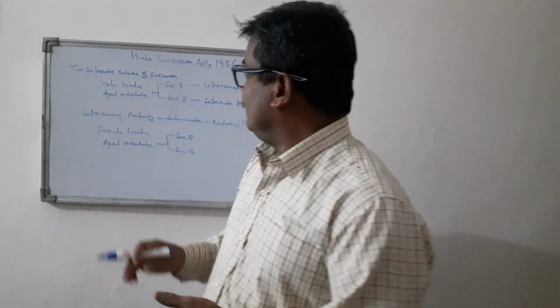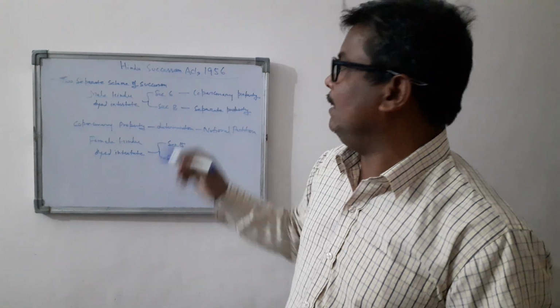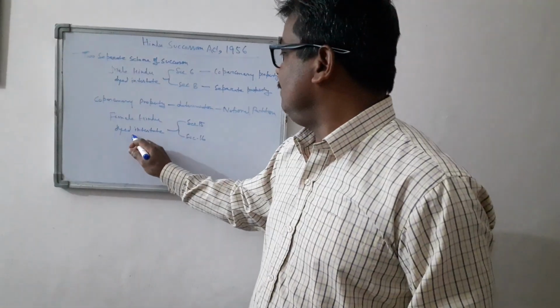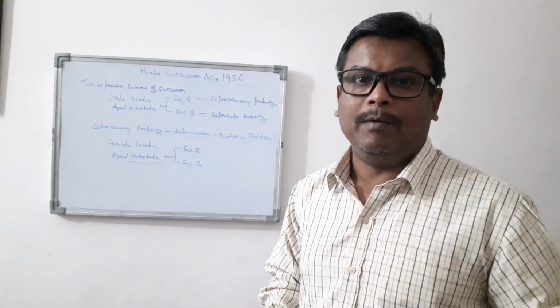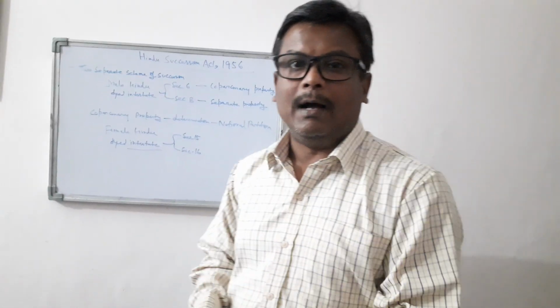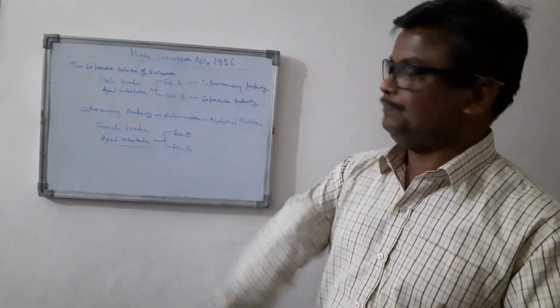Now coming further, the whole scheme of the Hindu Succession Act will be applied if a Hindu dies intestate. The term intestate means a person without making a will. Once a person makes a will, the property will devolve according to the will to the other person. But if a person doesn't make a will and dies, then the whole Hindu Succession Act will be applied.